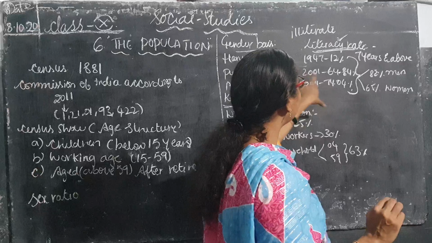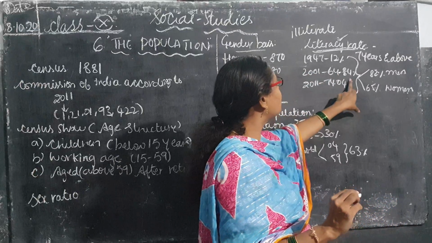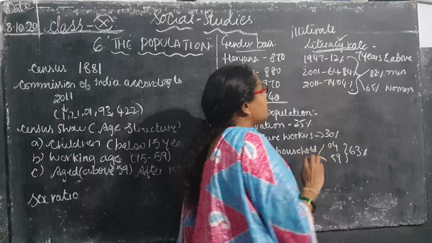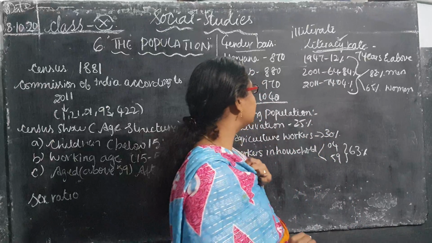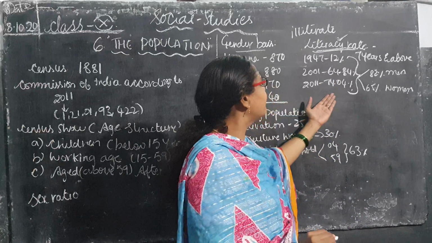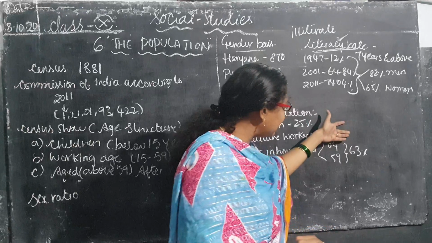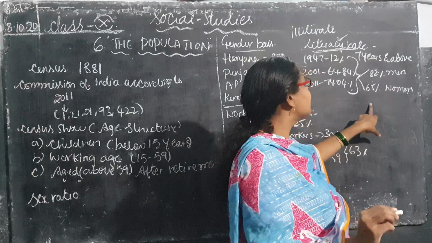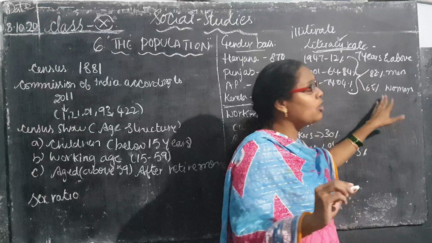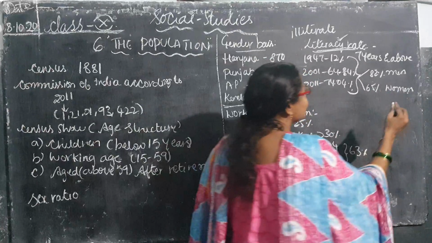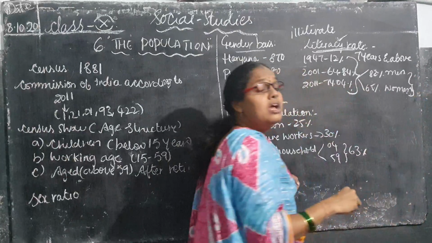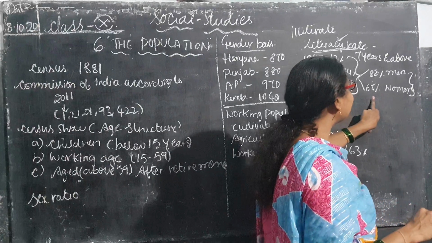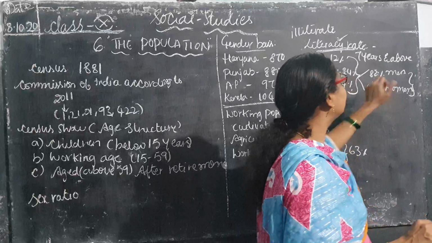Coming to 2001, it was 64.84 percent, and coming to 2011, 74.4 percent. Here 82 percent of men and 65 percent of women are educated. If you compare these two, children, who is attaining more education? When you compare with men, women are attaining less education when compared with men.